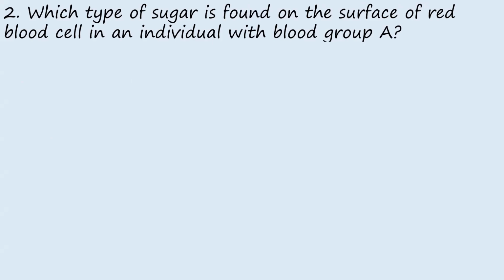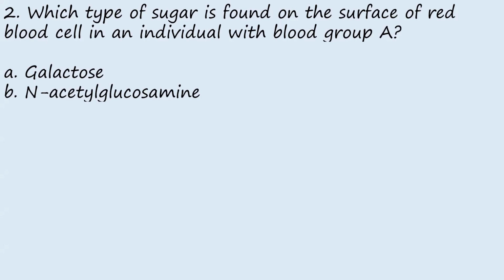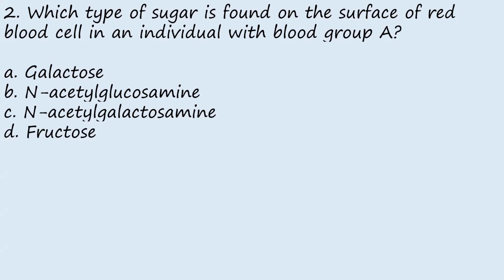It is the sugars found on the surface of the red blood cells that make one blood group type differ from another. So option A is galactose, option B is N-acetylglucosamine, option C is N-acetyl galactosamine, and option D is fructose.